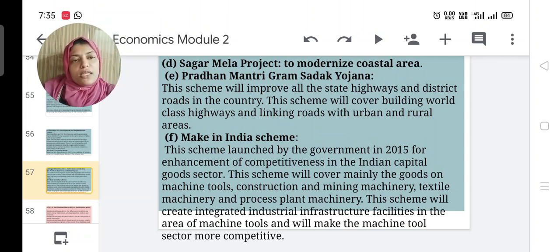Next scheme is the Make in India scheme. Make in India scheme you have already studied in a detailed manner in entrepreneurial development. This scheme was launched by the government in 2015 for enhancement of competitiveness in the Indian capital goods sector. This scheme will cover mainly goods such as machine tools, construction and mining machinery, textile, process plant machinery, etc. This scheme will create integrated industrial infrastructure facilities in the area of machine tools and will make the machine tool sector more competitive. So Make in India scheme was very much utilized in the field of industries.